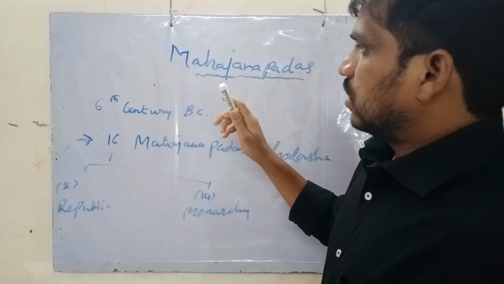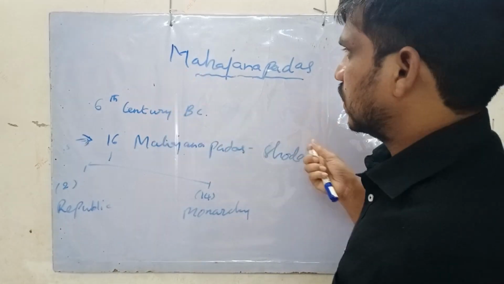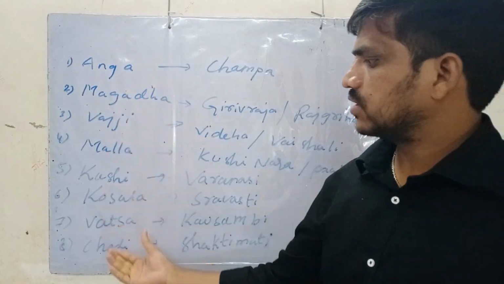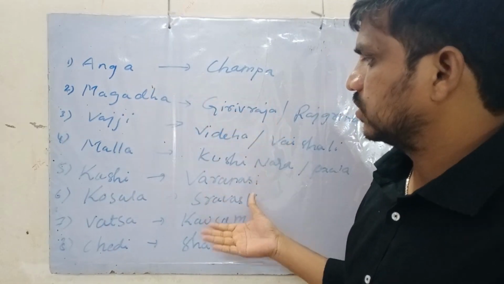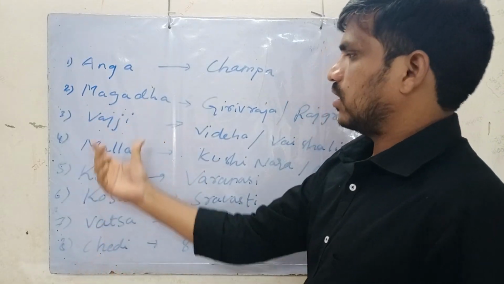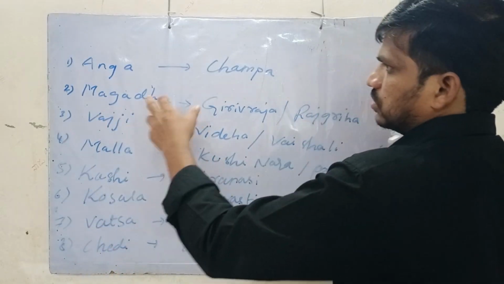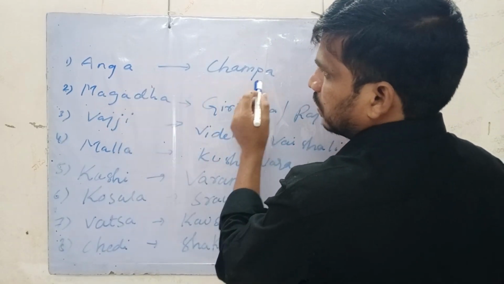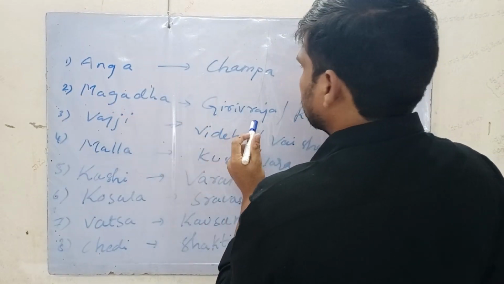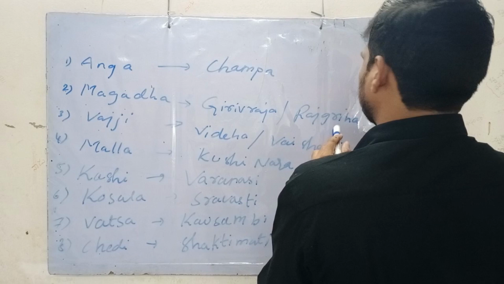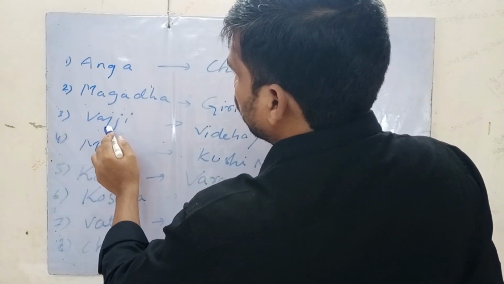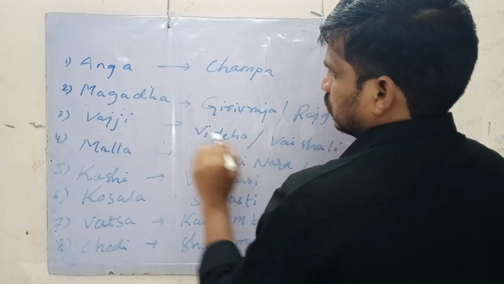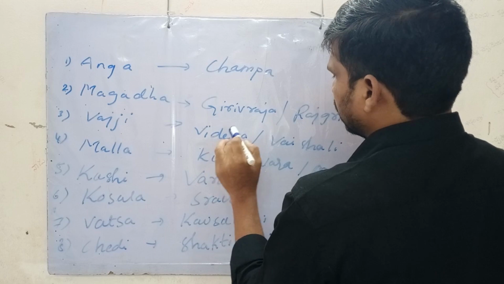Now let us see what the 16 Mahajanapadas are along with their capitals. I have written 8 Mahajanapadas and their capitals. First we'll go through 8, and then the other 8. The first Mahajanapada is Anga, its capital is Champa. The second one, Magadha, its capital is Girivaraja or Rajgriha. The third one, Vajji, its capital is Videha and Vaishali, in different periods.